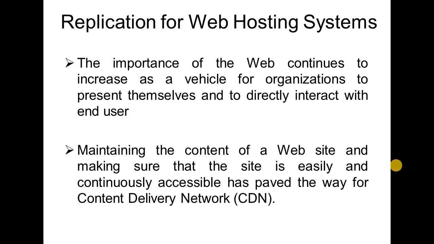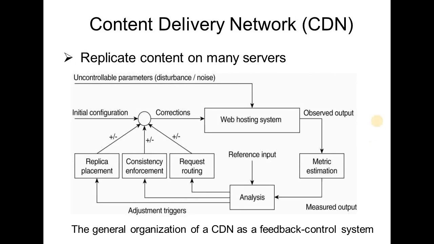The sheer size of a CDN requires that hosted documents are automatically distributed and replicated, leading to the architecture of self-management system. Figure shows the general organization of content delivery network as feedback control system. You can see in the diagram there are essentially three different kinds of aspects related to the replication in web hosting system, which are metric estimation, adaptation triggering,